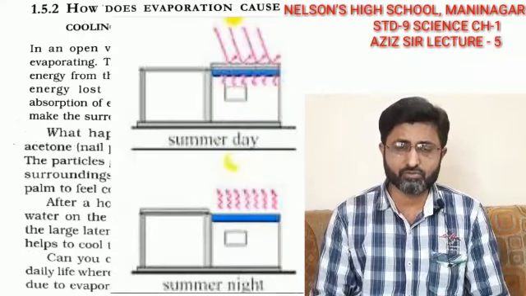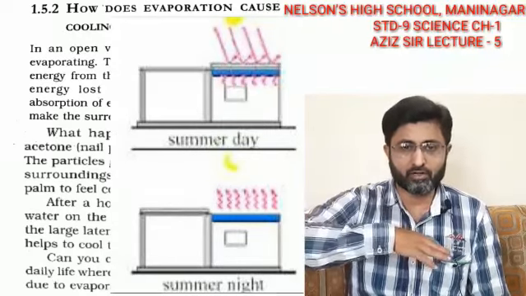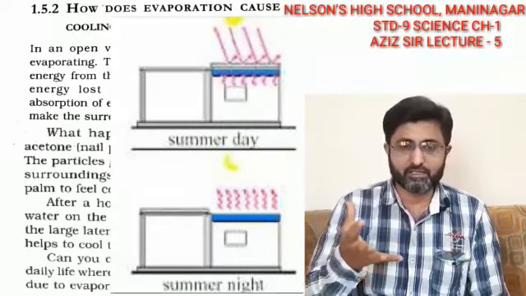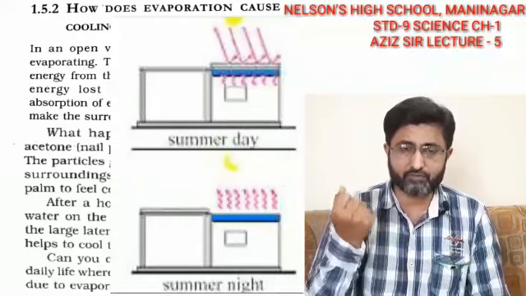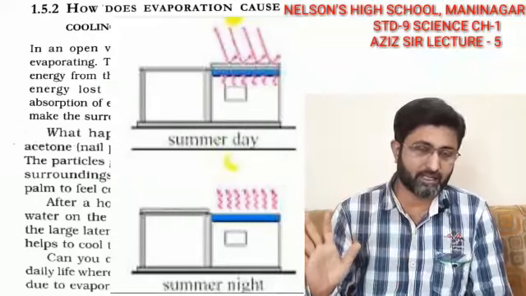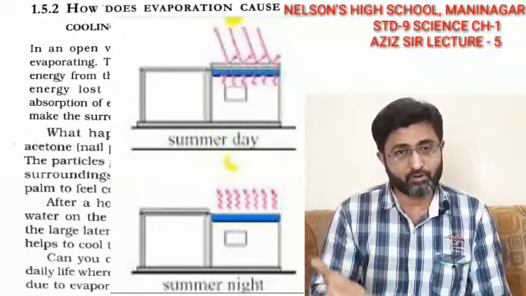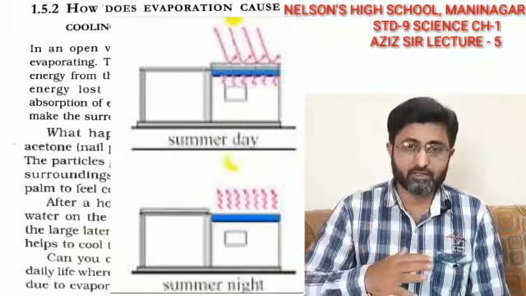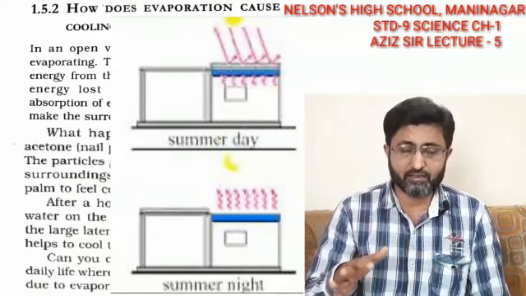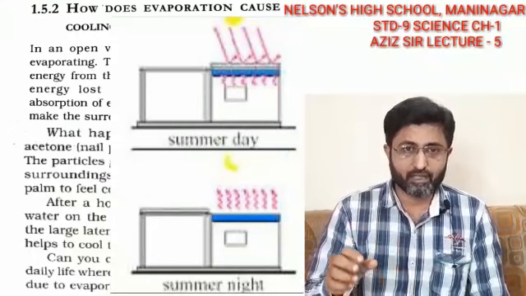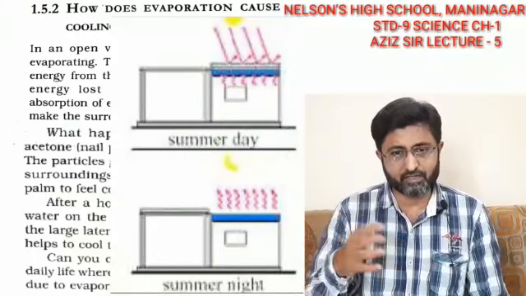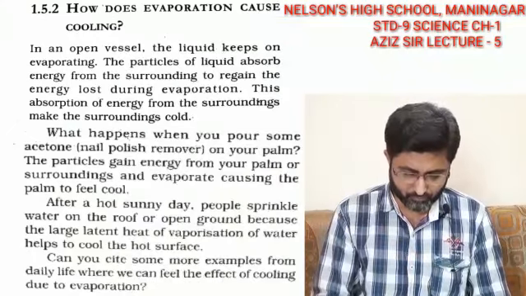Why do the people do so? Because as the water is sprinkled on the rooftops, it gains heat from the rooftops, gets kinetic energy and gets evaporated. In doing so, the amount of heat energy from the rooftops, that is cement rooftops, gets cooled down, and just because of this we sprinkle water on the rooftops.